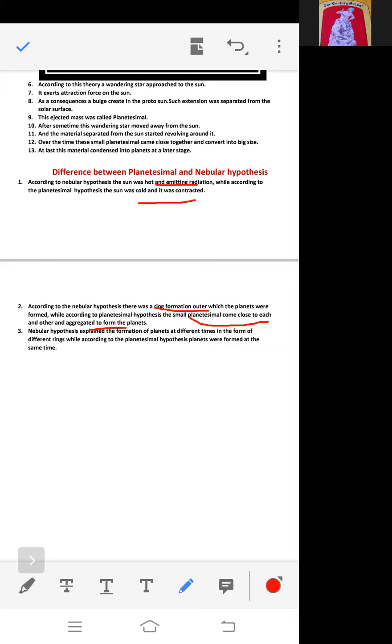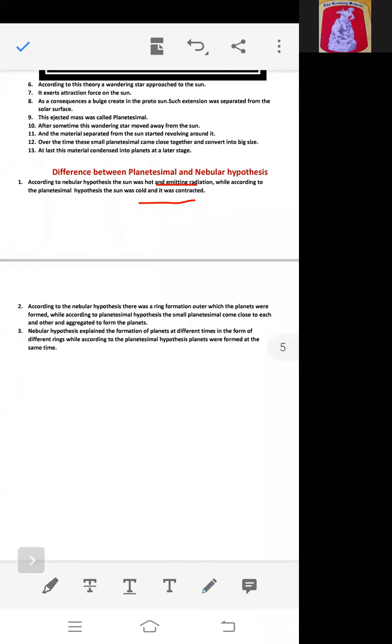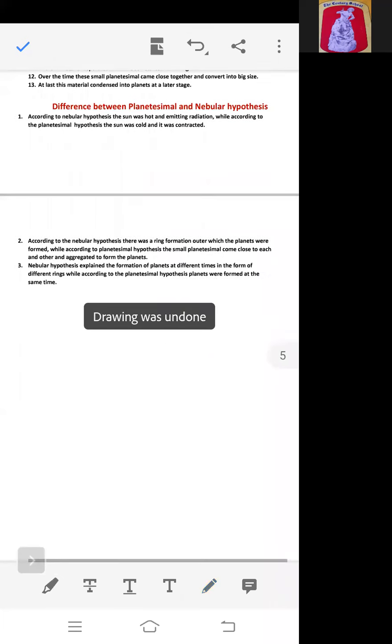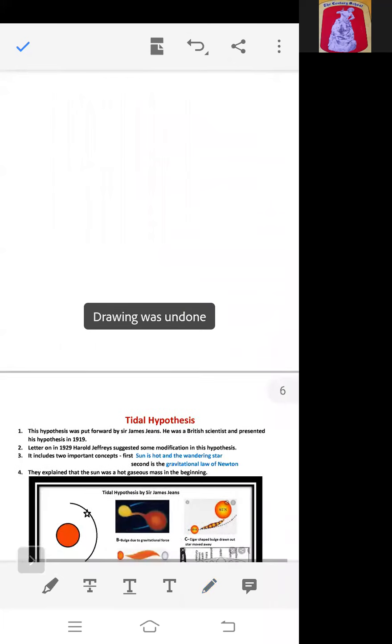Third, the nebular hypothesis explained the formation of planets at different times, right, that planets were not formed at the same time. They are formed at different times according to the nebular hypothesis, while according to the planetesimal hypothesis they were formed at the same time. Right, so these are the differences between the planetesimal and nebular hypothesis.